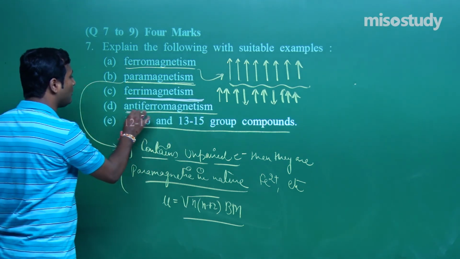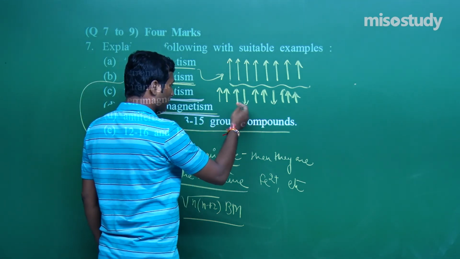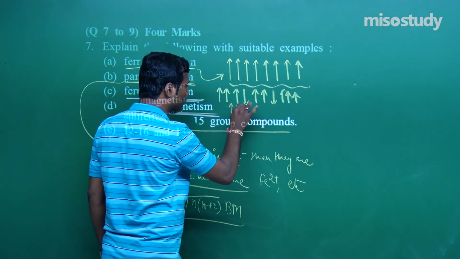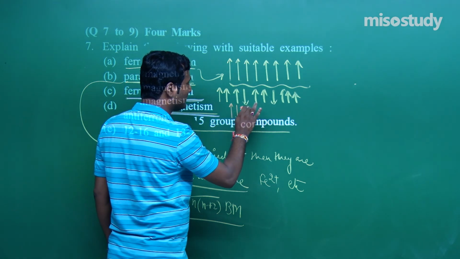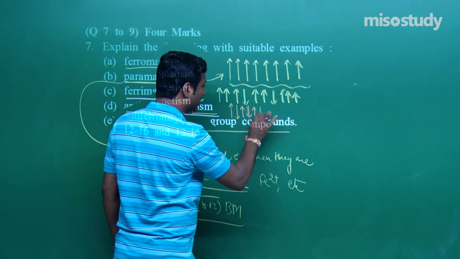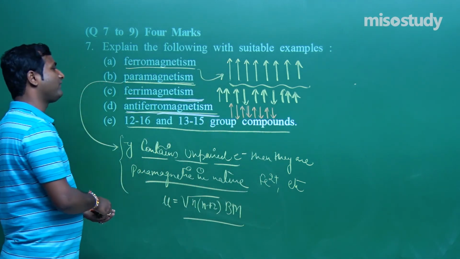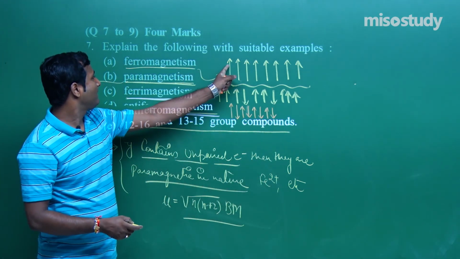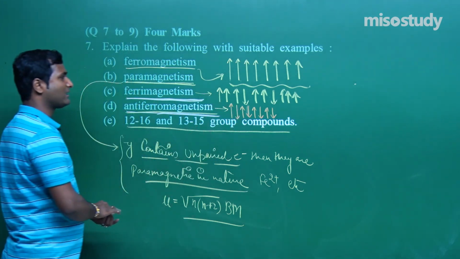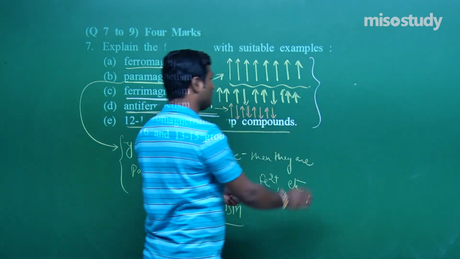If anyone asks you about anti-ferromagnetic, if the alignment of the magnetic moments is in opposite directions to each other, that is, they will cancel each other, then we can say, my friend, that they are anti-ferromagnetic. Ferromagnetic, ferrimagnetic and anti-ferromagnetic. This is a general definition. I have discussed this during my lecture also, my friend.